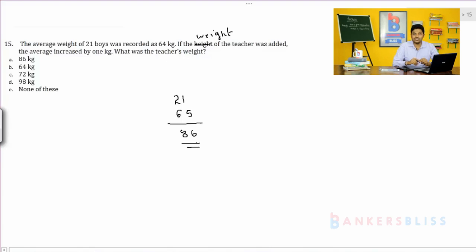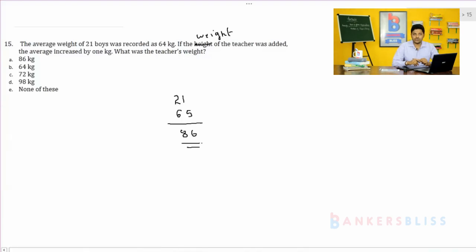So 21 kgs he is distributing. After distributing, he is getting 65 kgs. Because in the question itself they have mentioned the average is increased by 1, means from 64 it is going to become 65. So after distributing 21 to 21 members, the teacher should have 65 kg. So 65 plus 21, the weight is 86. So 86 is the answer, option A.